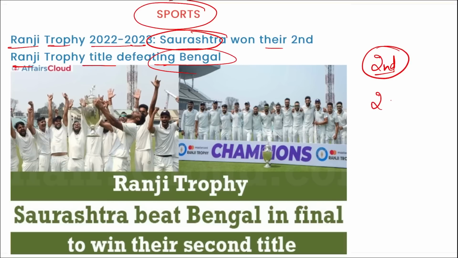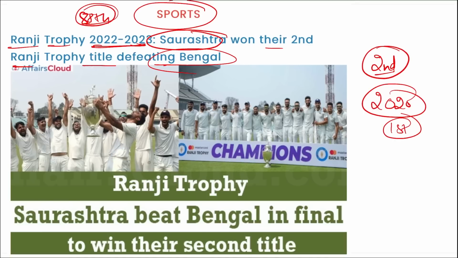Apart from this, in the year 2020 also they won the Ranji Trophy for the first time. Remember, in the year 22-23, it was the 88th season of the Ranji Trophy. Ranji Trophy was held from 13th of December 2022 till 19th of February 2023. Also, Saurashtra cricket team is one of the 3 first class cricket teams based in Gujarat, and the other 2 teams are in Baroda and Gujarat. For Saurashtra, remember, Jaydev Unadkat is the current captain, and for Bengal it will be Manoj Tiwary.